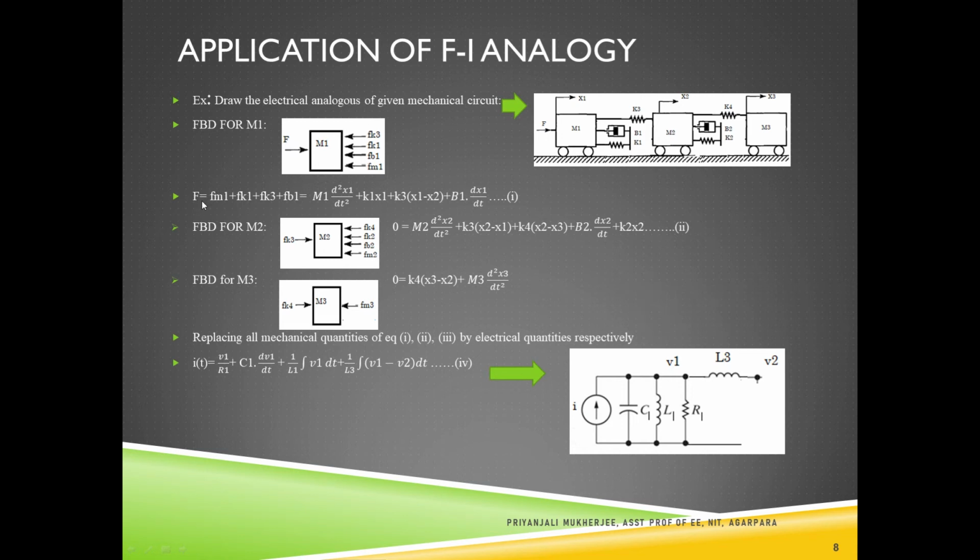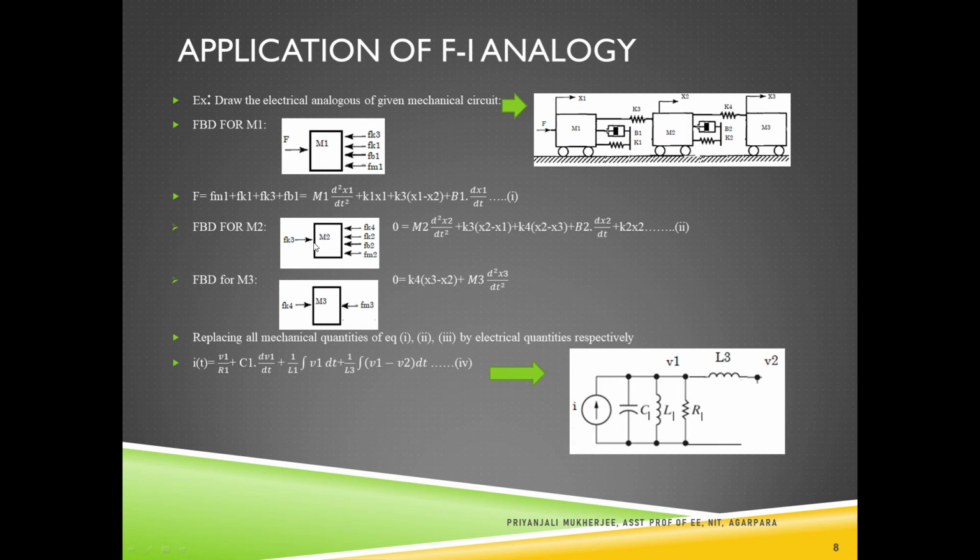So we can write this equation: F equals m1 d square x1 dt square, that is F of m1, plus K1 is acting only with m1, so that is K1 x1. Next is K3. K3 is acting between these two, so we have to consider both the displacements. So it will be K3 into x1 minus x2, plus B1 is acting only with m1, so B1 dx1 dt. So this is the free body diagram for the mass 1.